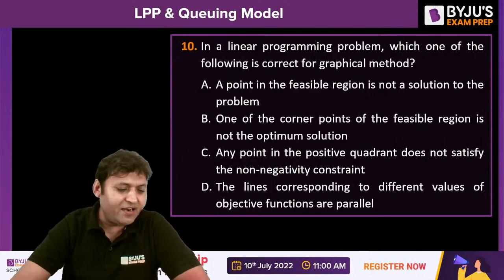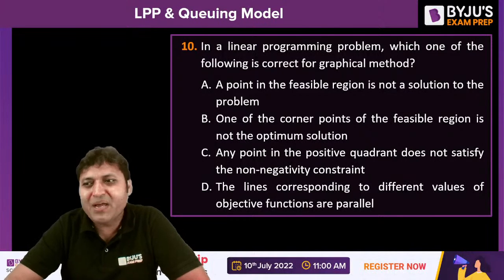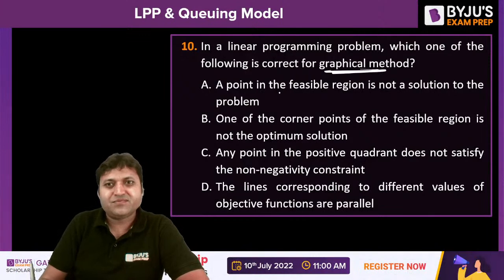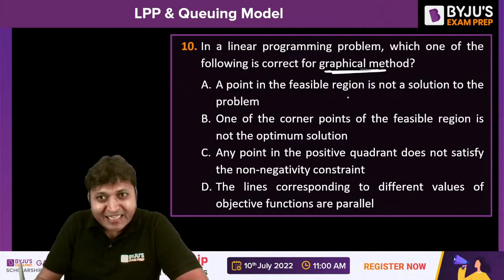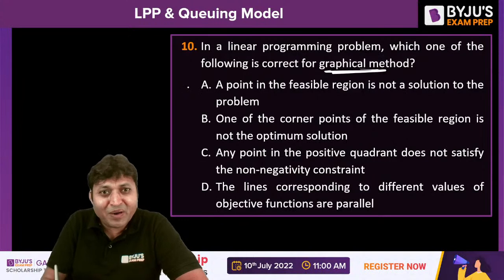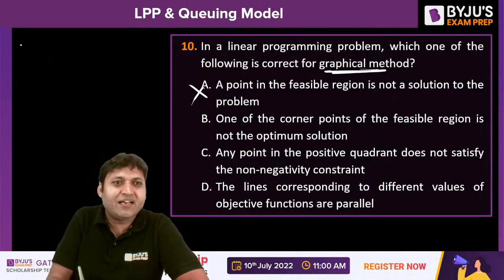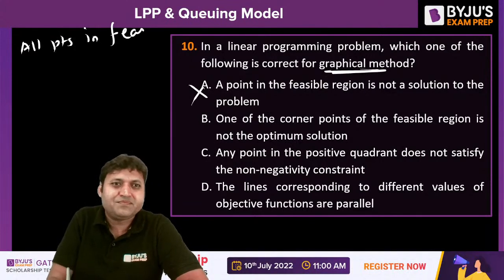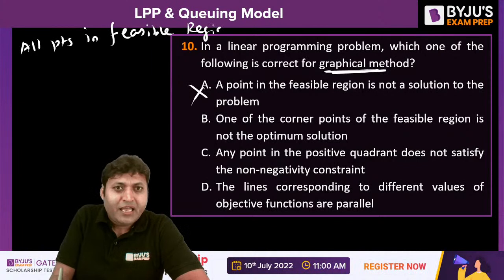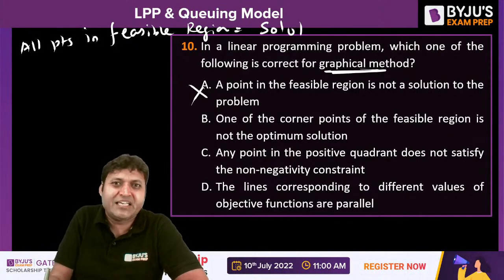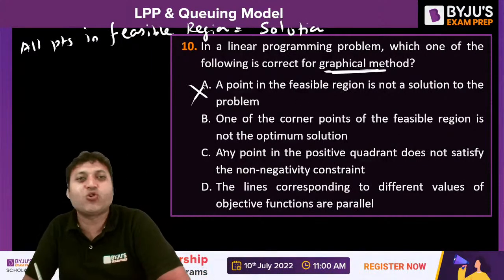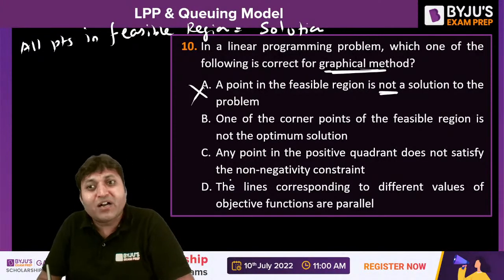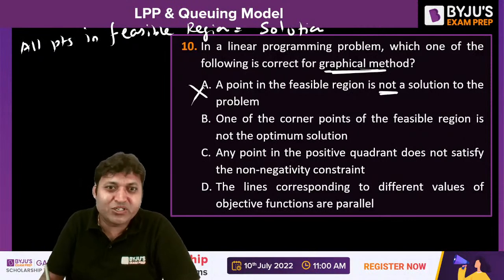Question number 10 on the screen. In a linear programming problem, which one of the following is correct for the graphical method? A says a point in the feasible region is not a solution to the problem. All the points in the feasible region are solutions to the problem. Each and every point in the feasible region is a solution. That is why we get infinite solutions for a particular problem. A is not correct.